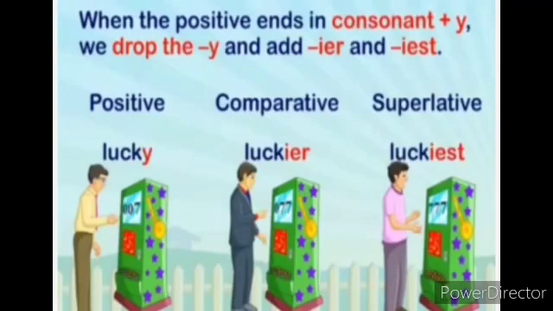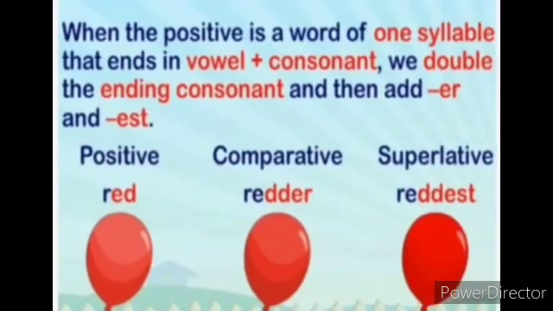Lucky, luckier, luckiest. Here again, lucky is the adjective given in the positive degree. Now we have to check that the second-to-last letter is a consonant plus Y. If it is in that form, we add IER in the comparative and IEST for the superlative. Lucky, luckier, luckiest.